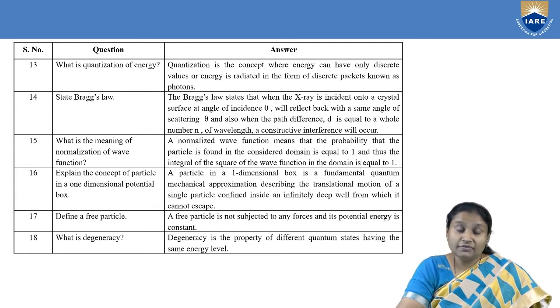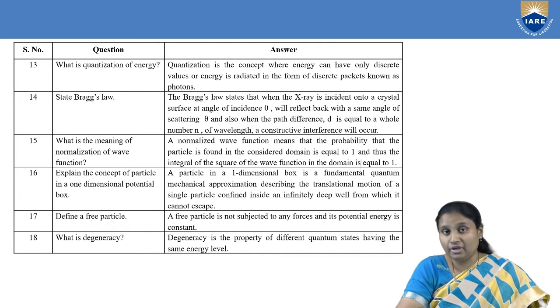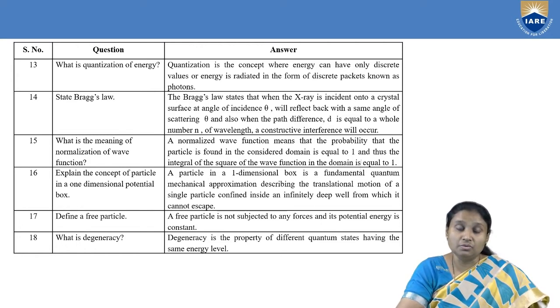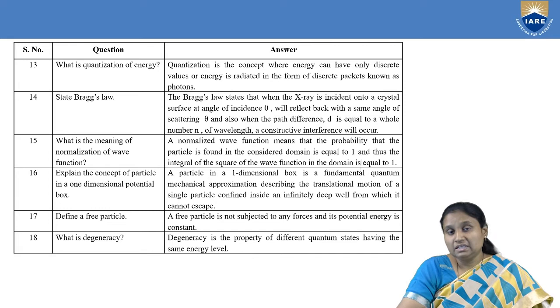So obviously, what is a free particle? It has no constraints and can move anywhere freely. We say that its potential energy is constant, but we take that potential energy to be 0, and all energies are allowed for such a free electron. There is no limitation for the energy associated with such a free particle.